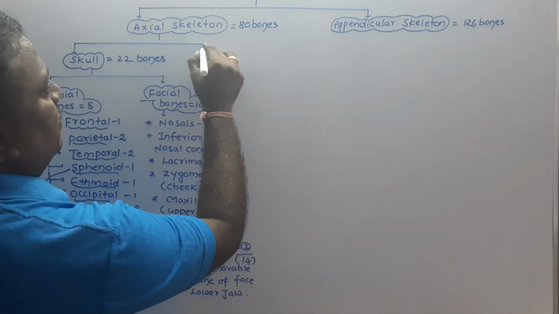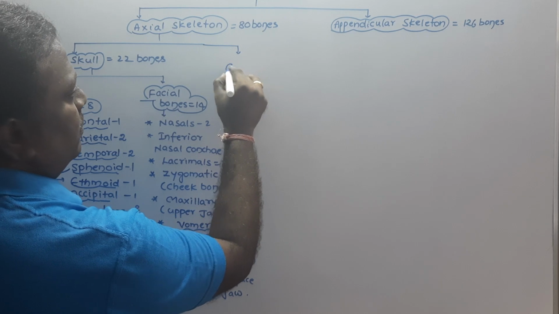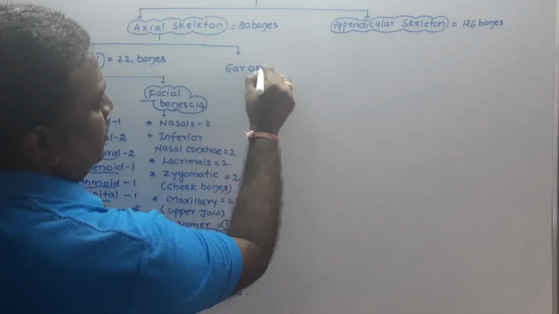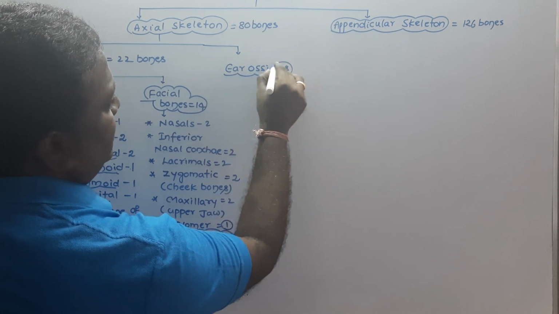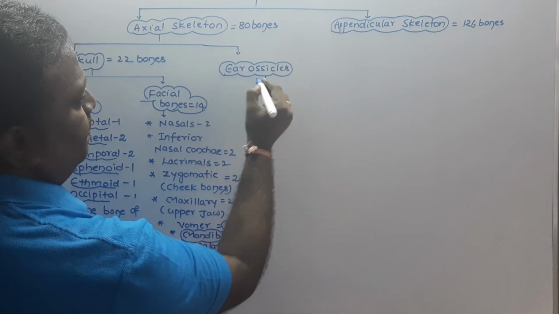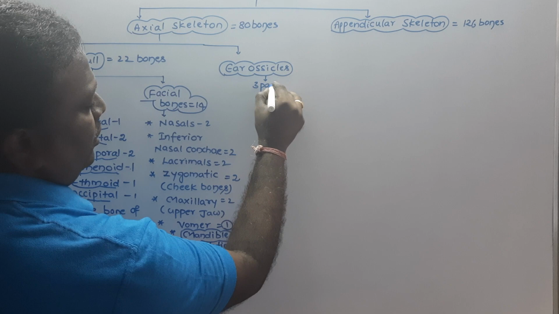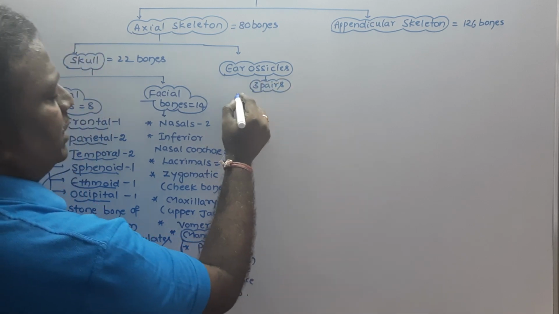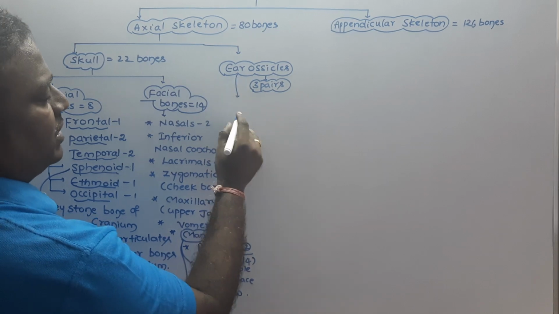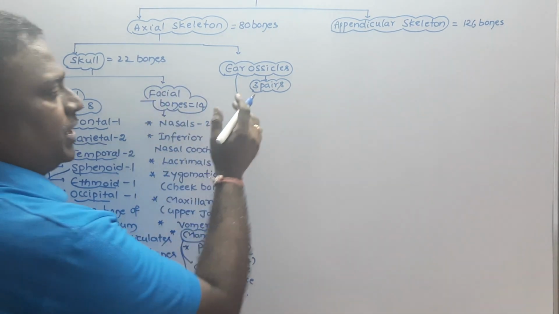And next to this are the ear ossicles. What are these ear ossicles? How many ear ossicles are present? They are 3 pairs. In the human being, 3 pairs of ear ossicles are present. I think everybody knows this because in the previous classes also we discussed this.